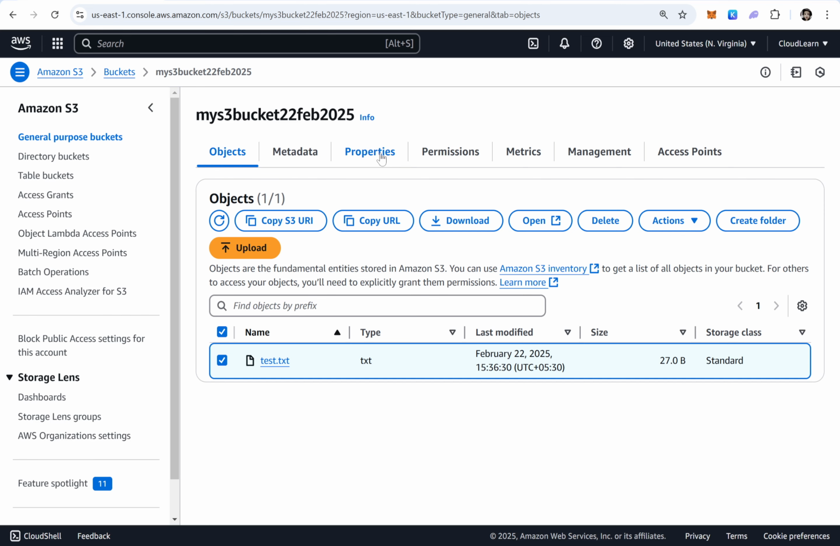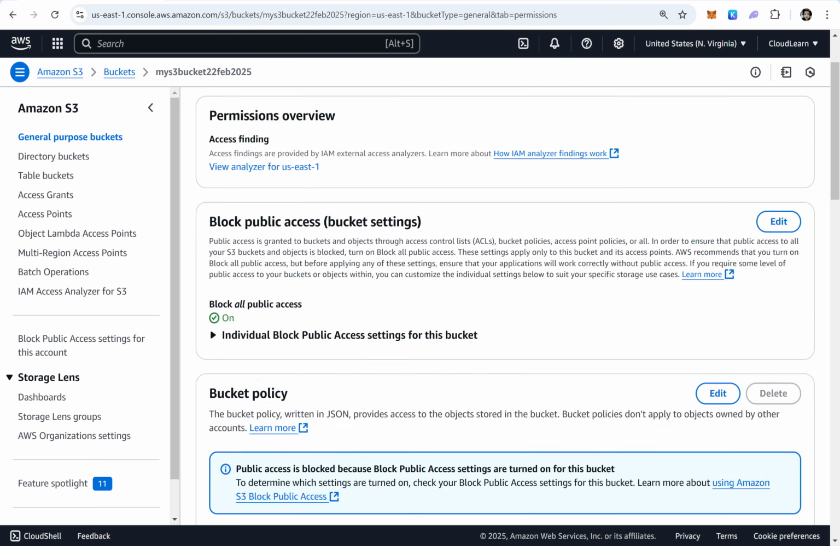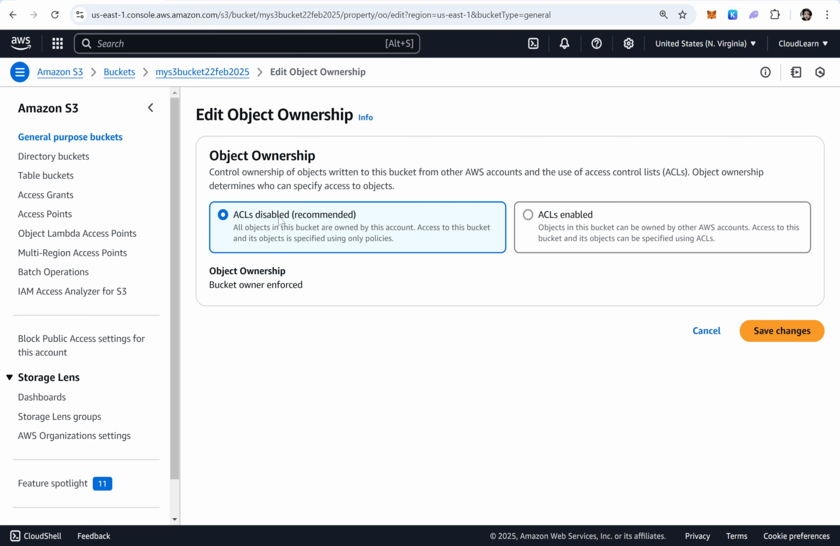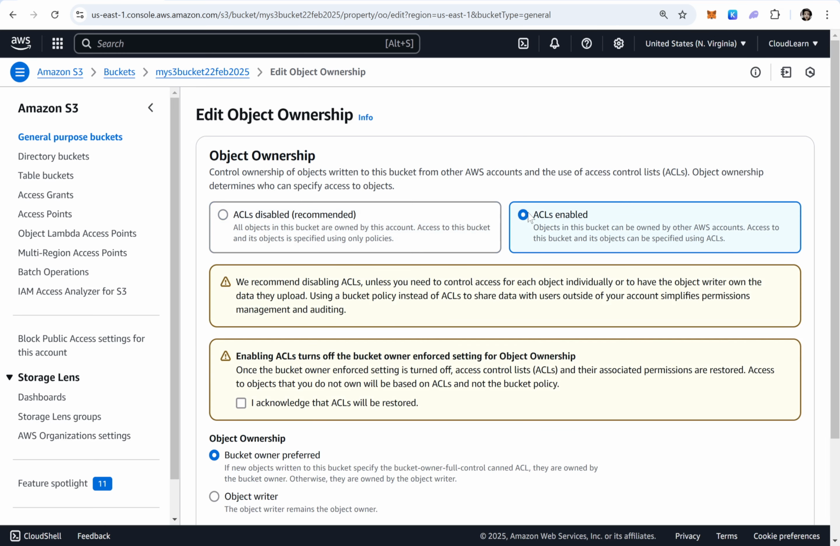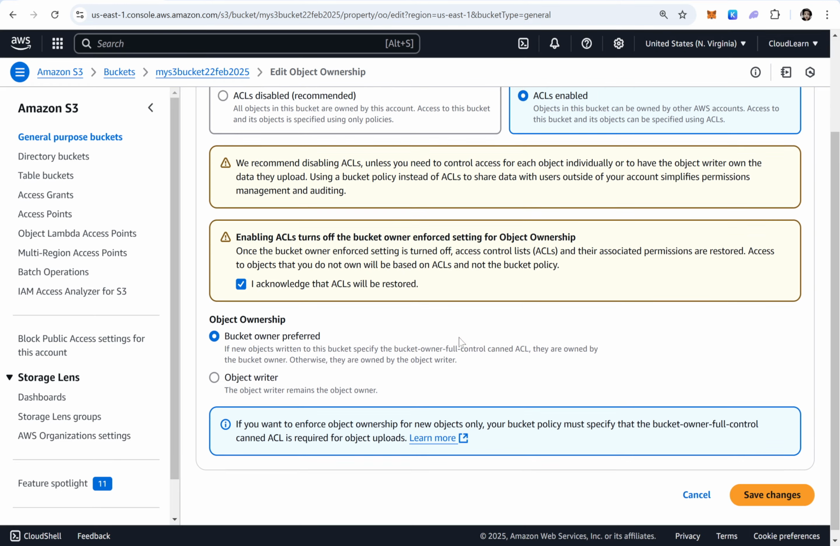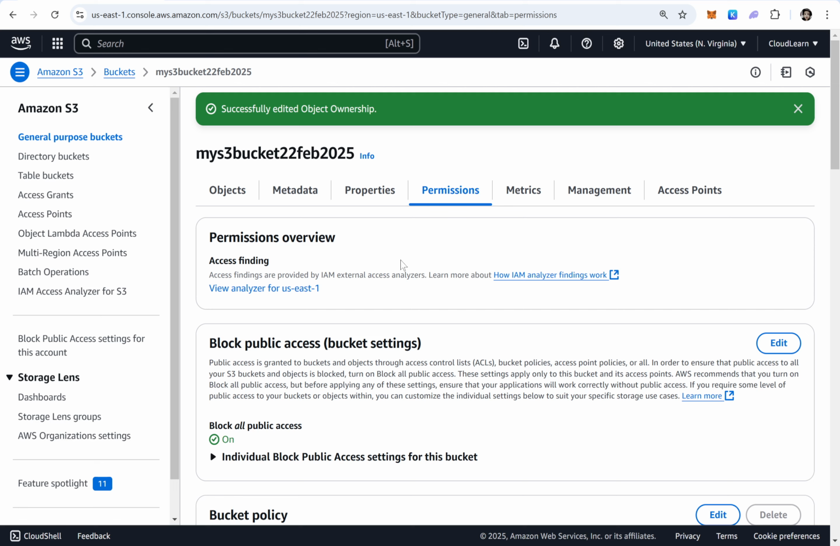Go to the Permissions tab, and under the Permissions tab, you can see one option called Object Ownership. Click on Edit. ACLs disabled, right? Let me enable ACLs. And here select the checkbox, I acknowledge that ACLs will be restored, and click on Save Changes. So we enabled ACL, but still Block all public access is on, means enabled.